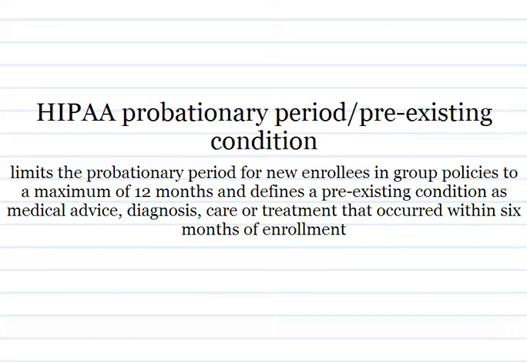HIPAA probationary period. Pre-existing condition limits the probationary period for new enrollees in group policies to a maximum of 12 months and defines a pre-existing condition as medical advice, diagnosis, care or treatment that occurred within 6 months of enrollment.